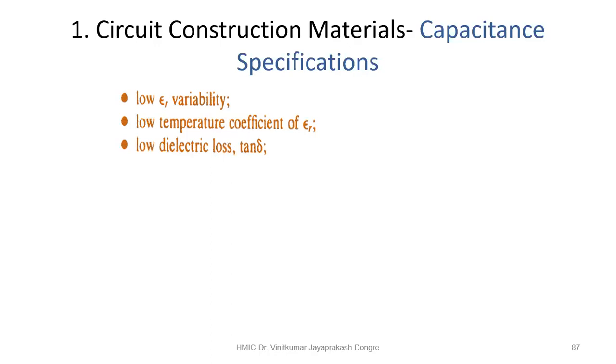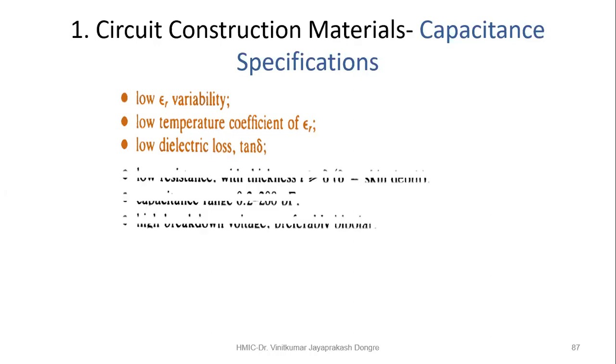So what should we consider when we realize the capacitor? So epsilon R should not be variable. Low variation should be there. So a constant epsilon R we should get, it means it should not change. Temperature coefficient of epsilon R should be low. So whatever the impact of the temperature on the value of epsilon R, it should be minimum. And low dielectric loss, that is the loss tangent tan delta, should be less.